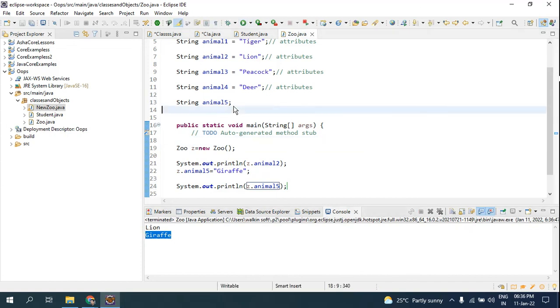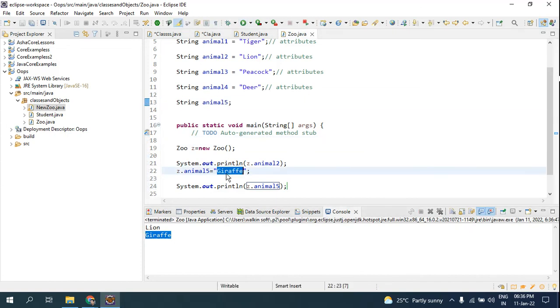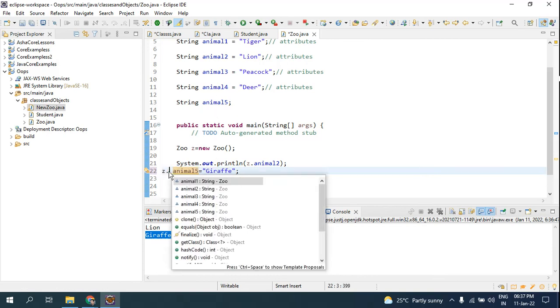In the attribute I have just given the attribute name. The attribute value I have assigned using the object. So you have to assign it using the object. If you assign it directly like here, String animal5 = giraffe, it is taking, but these two will become different values. What you are assigning is the attribute name which belongs to the class.